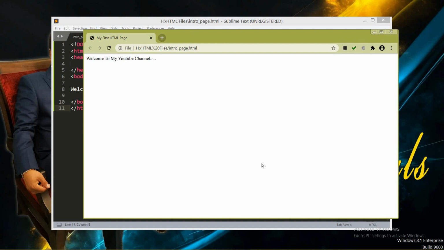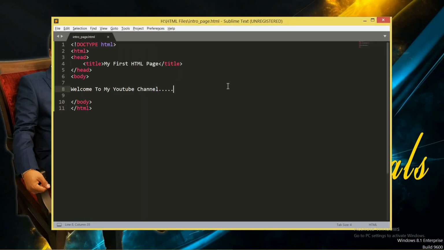This is the output which we can generate with the help of HTML. Now this is the very beginning of HTML. This is all about my introduction. In the next video we will move forward with the practical work.